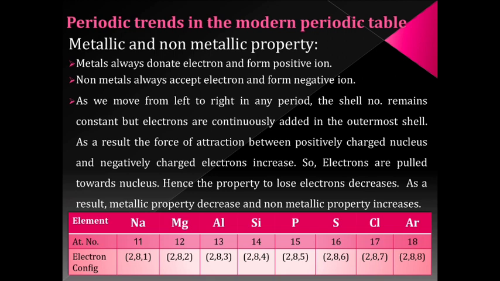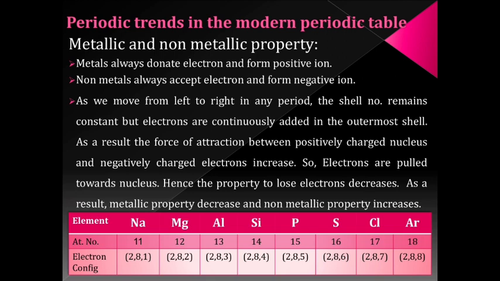It will attain stability. Suppose it donates electrons, after donating 4 electrons, its new electronic configuration will be 2,8. Hence, after donating or accepting, it will complete its octet and attain stability.